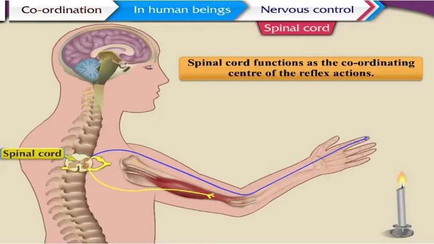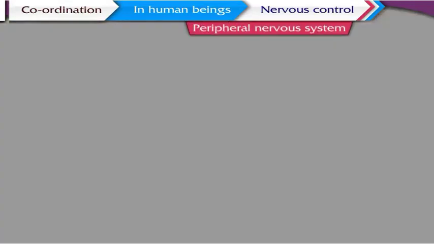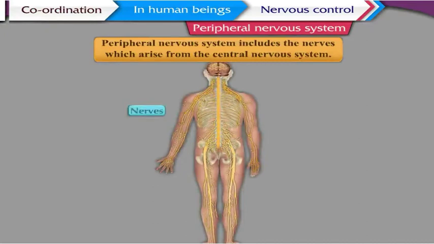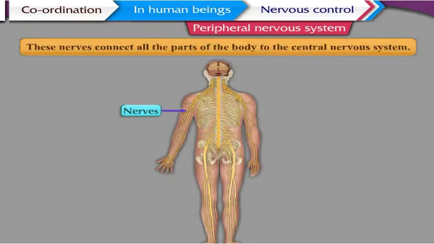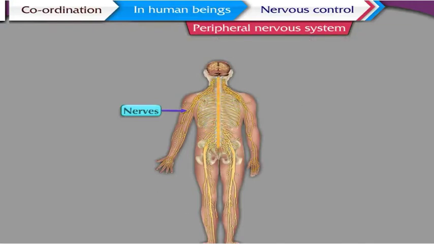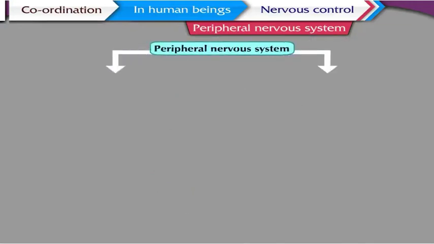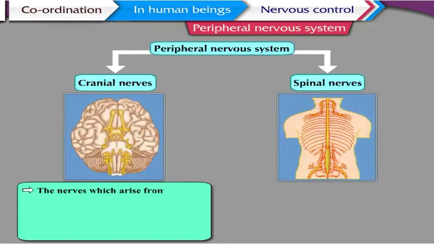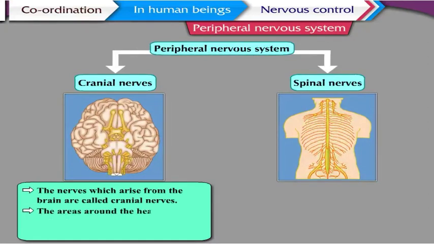Let us understand about the peripheral nervous system. Peripheral nervous system. The peripheral nervous system includes the nerves which arise from the central nervous system. These nerves connect all the parts of the body to the central nervous system. The nerves of the peripheral nervous system are of two types: cranial nerves and spinal nerves. The nerves which arise from the brain are called cranial nerves. The areas around the head and brain are associated with these nerves.